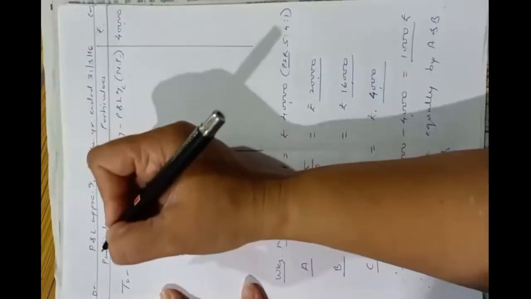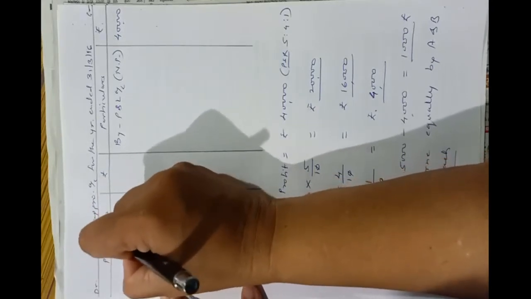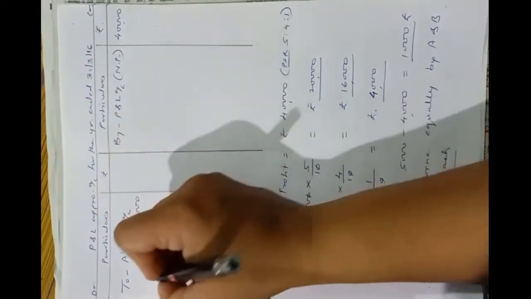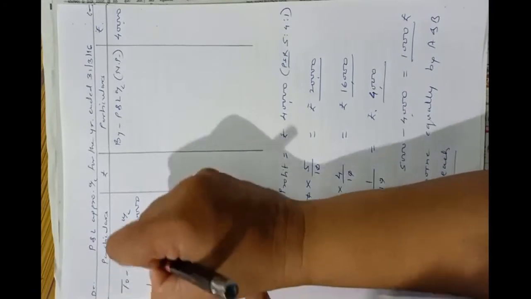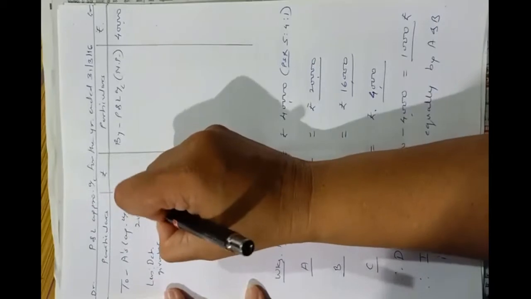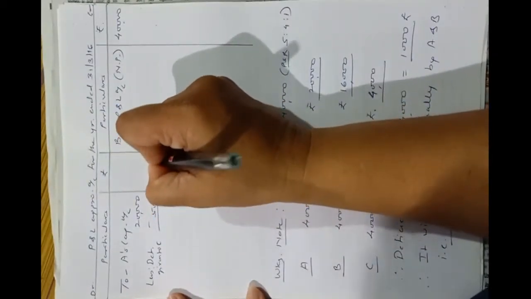To, we can also write it in the name of each partner's capital account separately. I will show it. To A's capital account it is 20,000, less deficiency given to C, 500. So he will get 19,500 rupees.